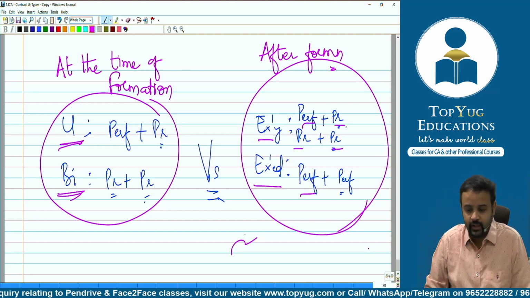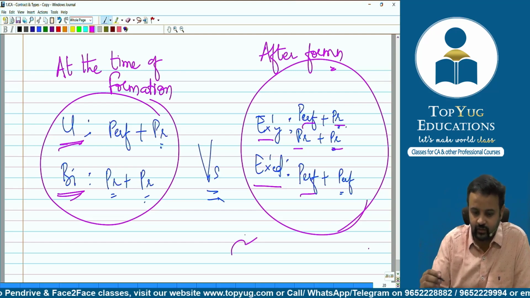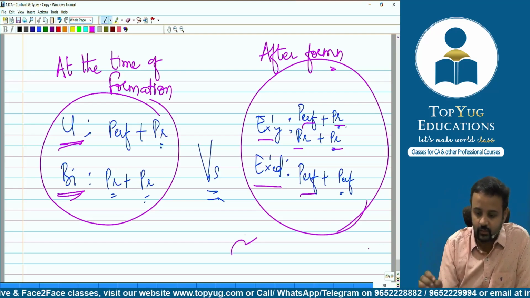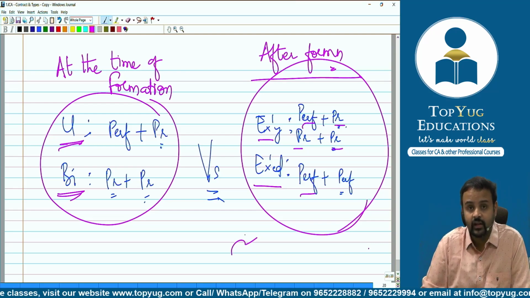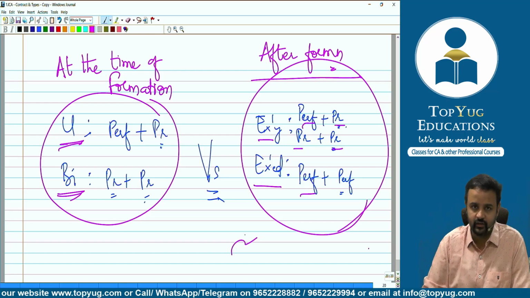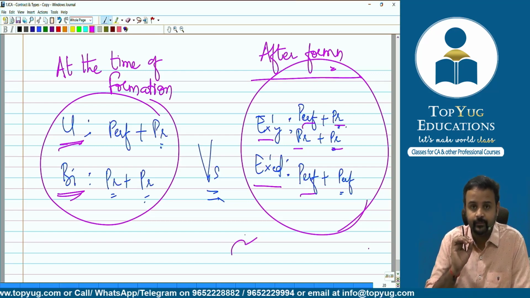Yeah, but when we are talking about after formation of the contract, please understand, we'll classify the contract as executed contract or executory contract. So what is executory contract?